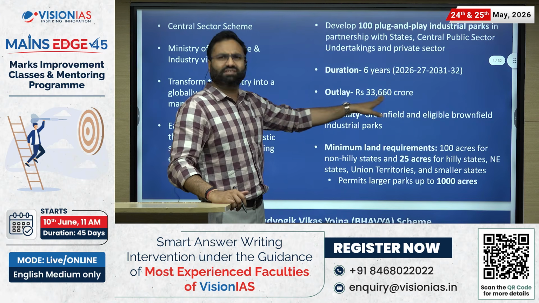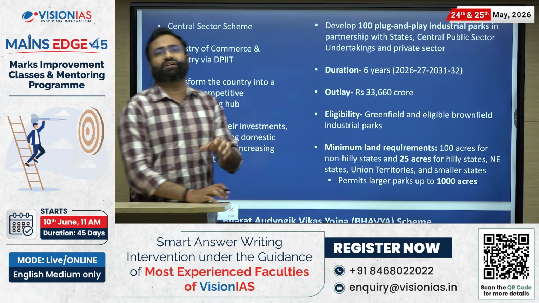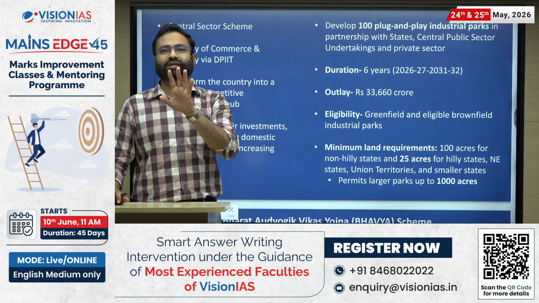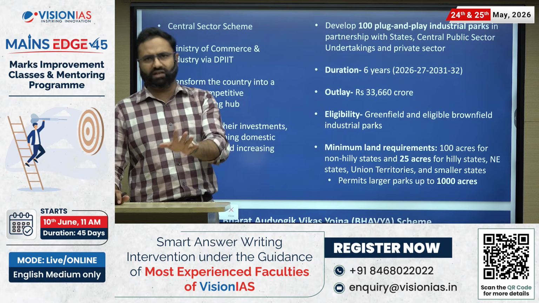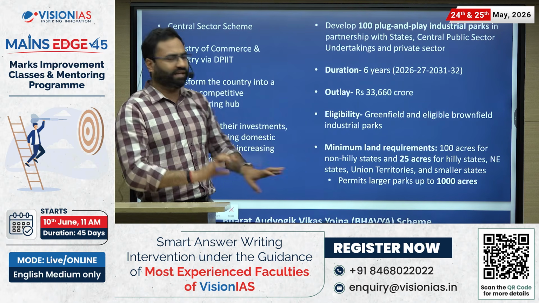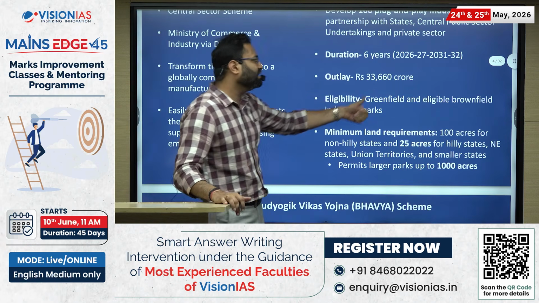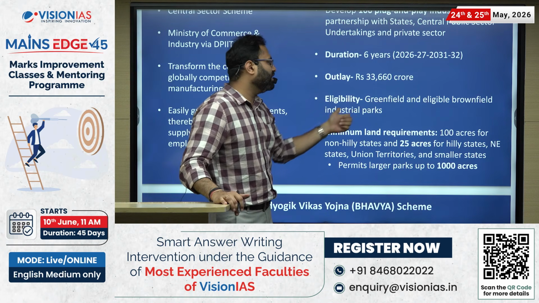Now outlay 33,000 crore. Generally UPSC might not ask these, but pertaining to this particular year's paper, UPSC can sometimes ask, but generally you can have an approximate idea about these particular things. Eligibility kya hai? Greenfield and the eligible brownfield industrial park.